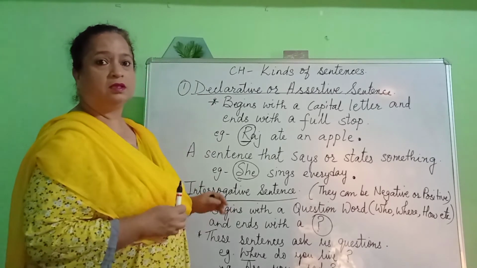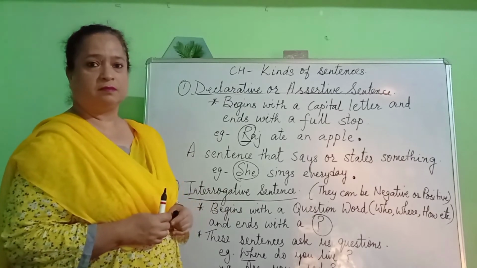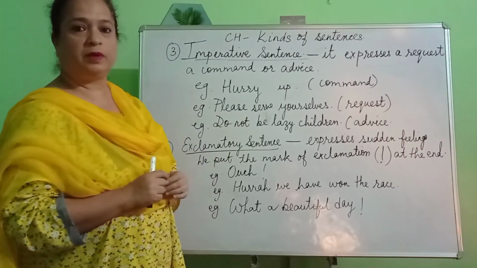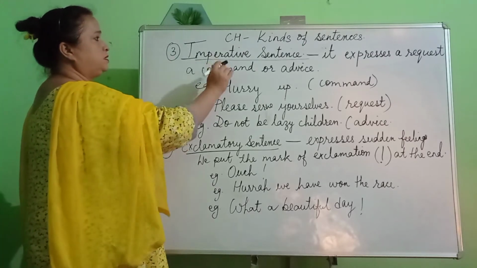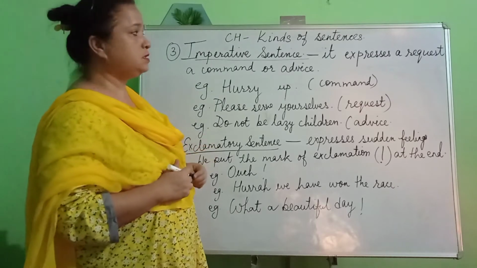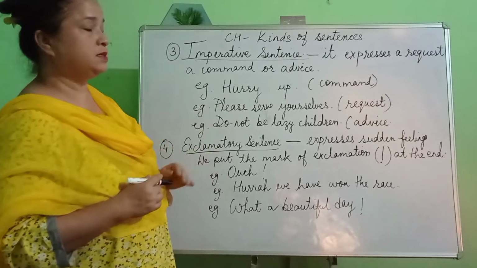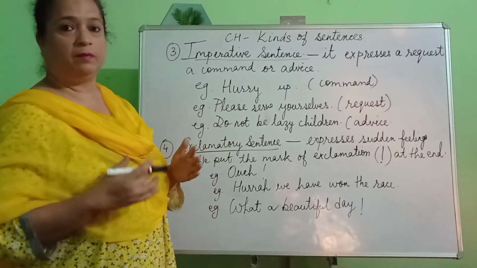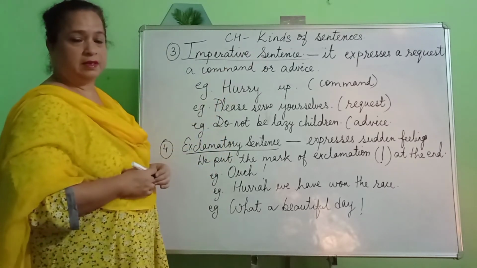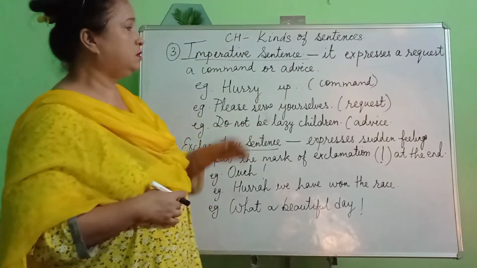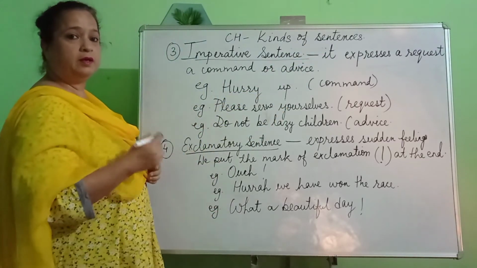So now we learned declarative and interrogative. Now let us learn the third kind of sentence, the imperative sentence. What does it tell us? This kind of sentence expresses a request, a command or advice. That means it gives out requests, commands or advice.